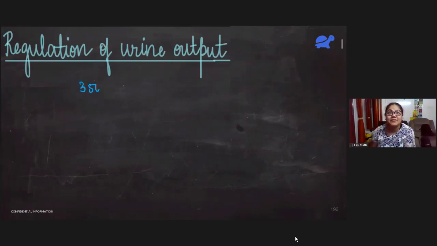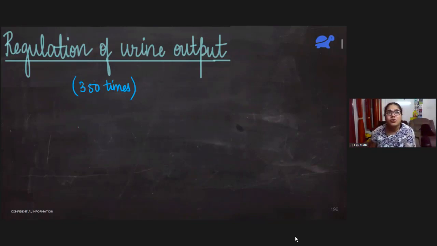350 times. What is this number? The number of times blood passes through the kidney every day. All the blood in our body goes to the kidney 350 times.